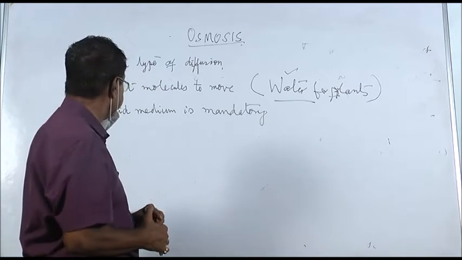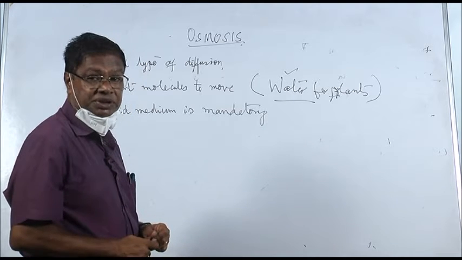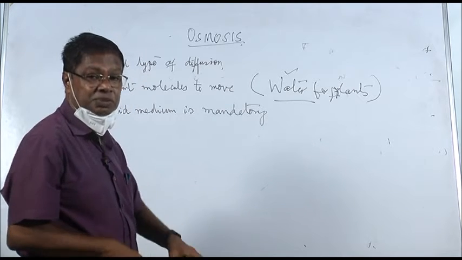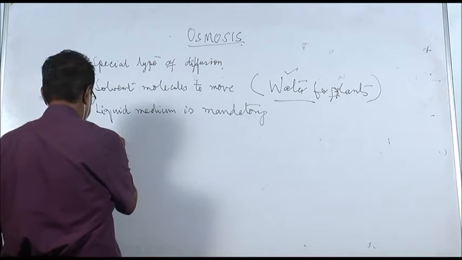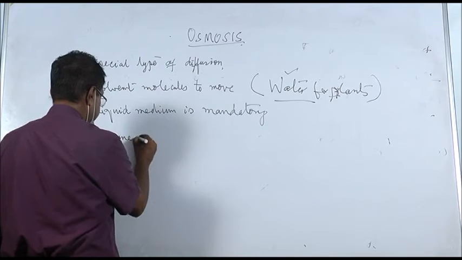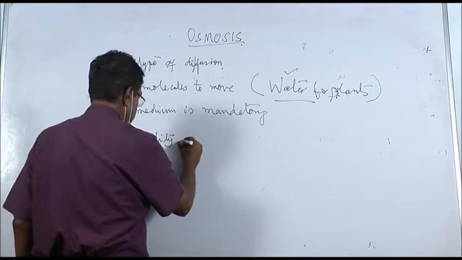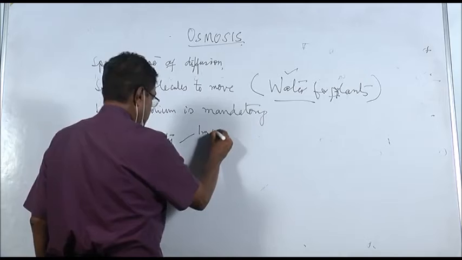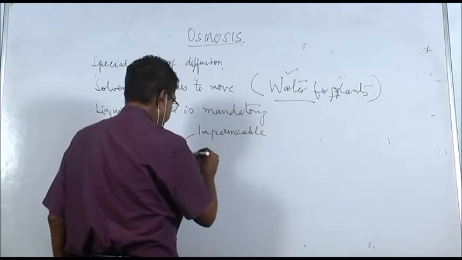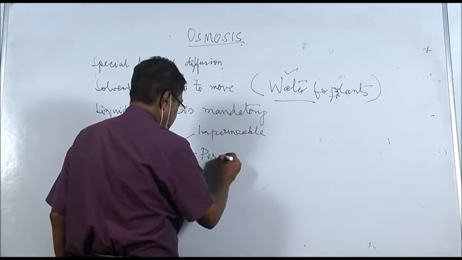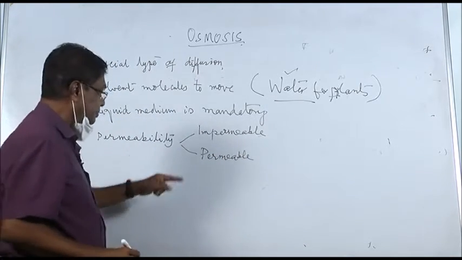Now coming to the definition of osmosis, and for definition of osmosis we need to understand permeability. Impermeable, permeable. I will come to this. Impermeable, permeable.